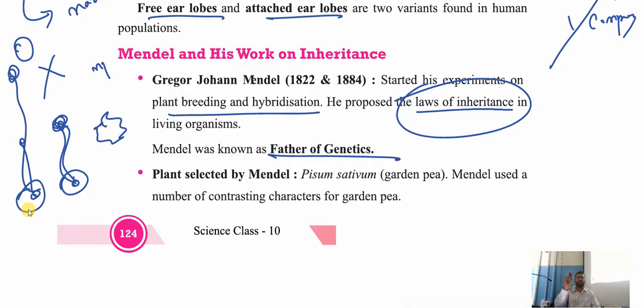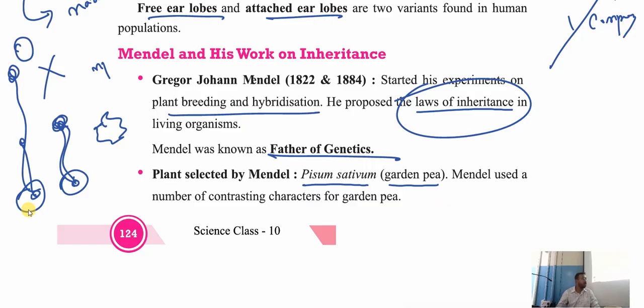Then the plant selected by Mendel. See children, to do this experiment, this is an important name of the plant. That is called the garden pea plant. So Mendel started doing the experiment on the plant. Which plant? Garden pea plant. That is also known as Pisum sativum. Pisum sativum. Important one mark question for multiple choice. Mendel started conducting an experiment. He started doing the experiment on which plant? Pea plant, garden pea or Pisum sativum.